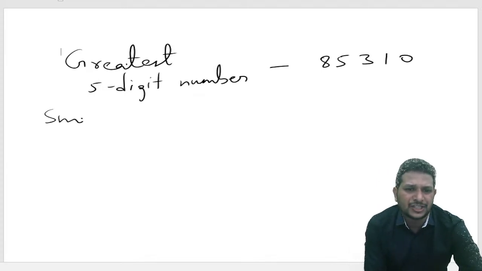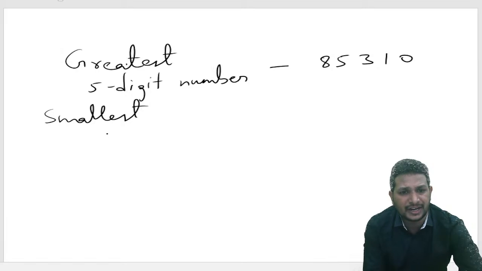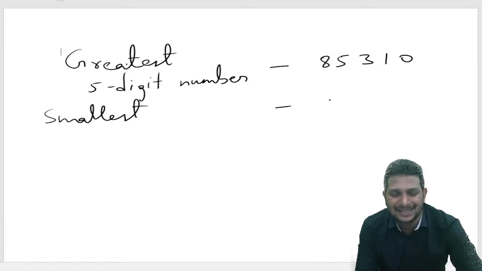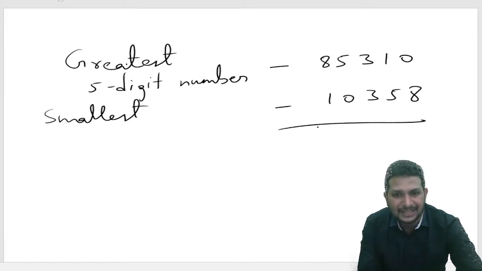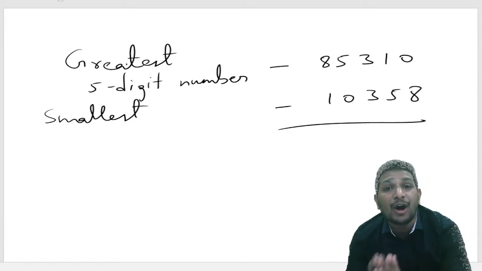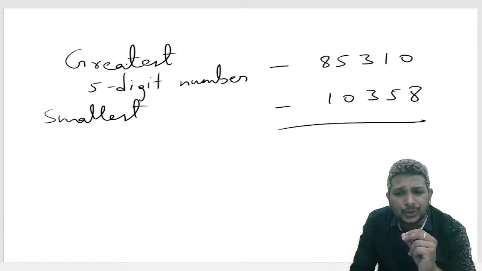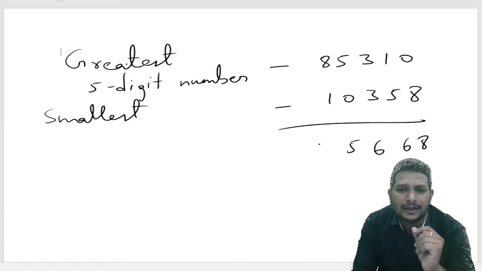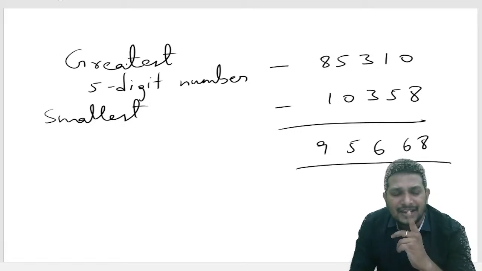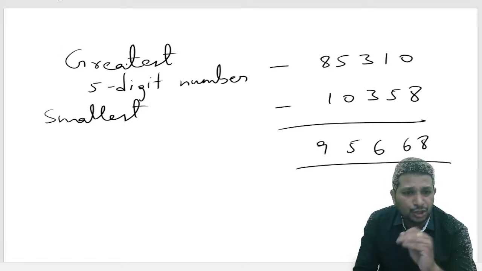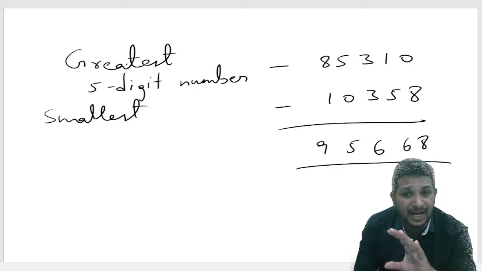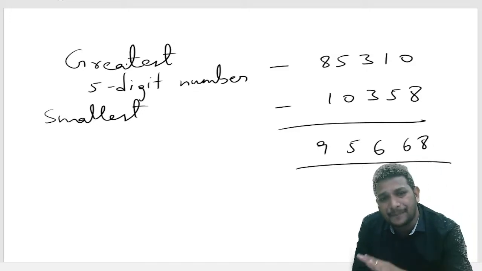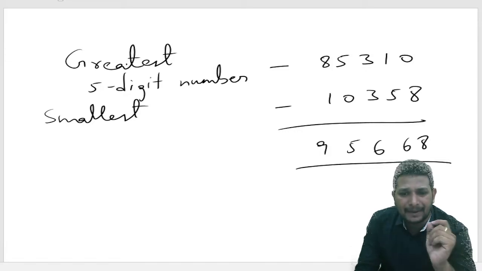And coming to the smallest number, here also the smallest 5-digit number, right? In this case, I need to start with 10358. As we need to take the sum, as they mentioned clearly in the question, the sum of least and greatest, sum means we need to do the addition. When we do the addition, we'll get the number as 95668. But in the question they mentioned we need to do subtraction. Subtract 8576 from it. So I'll be subtracting here.